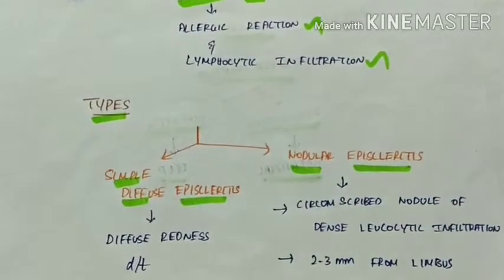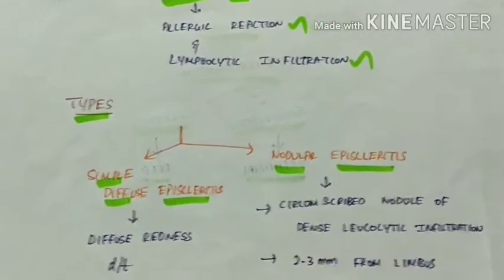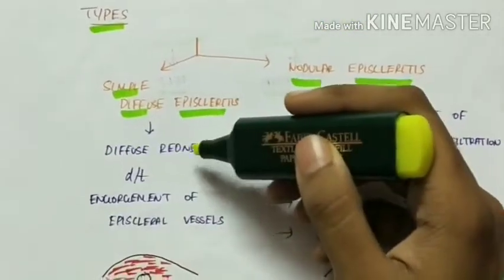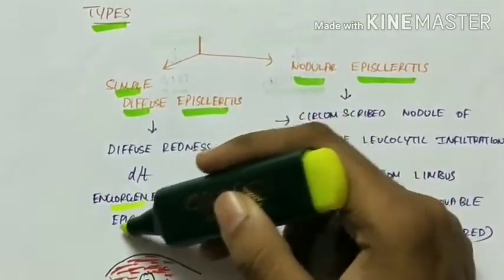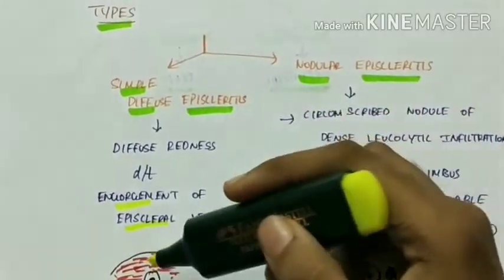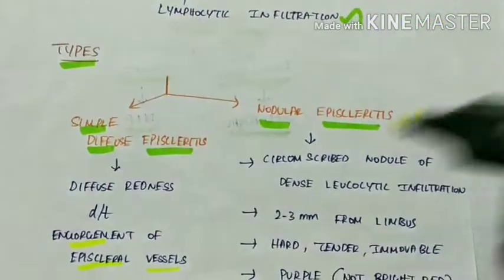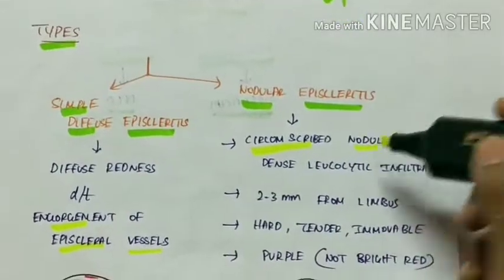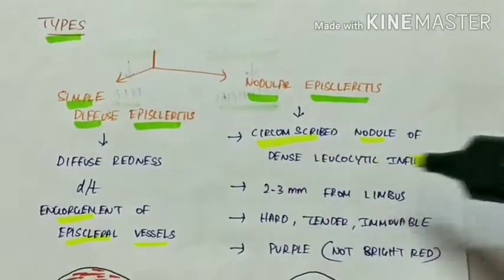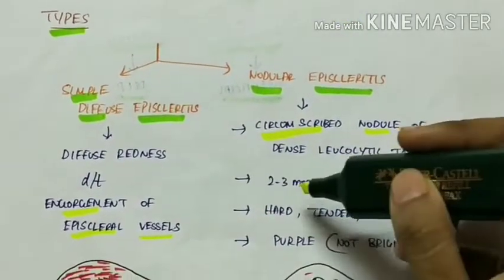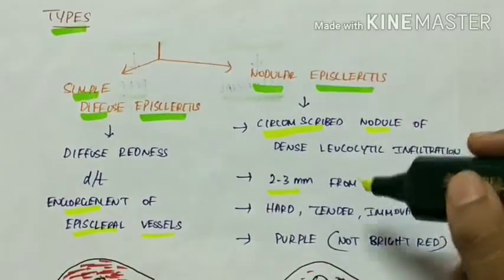In simple diffuse episcleritis, there is diffuse redness due to engorgement of the episcleral vessels. So the redness is diffuse over the sclera. Whereas in nodular episcleritis, there is a circumscribed nodule of dense leukocytic infiltration which is located around 2 to 3 millimeters from the limbus.